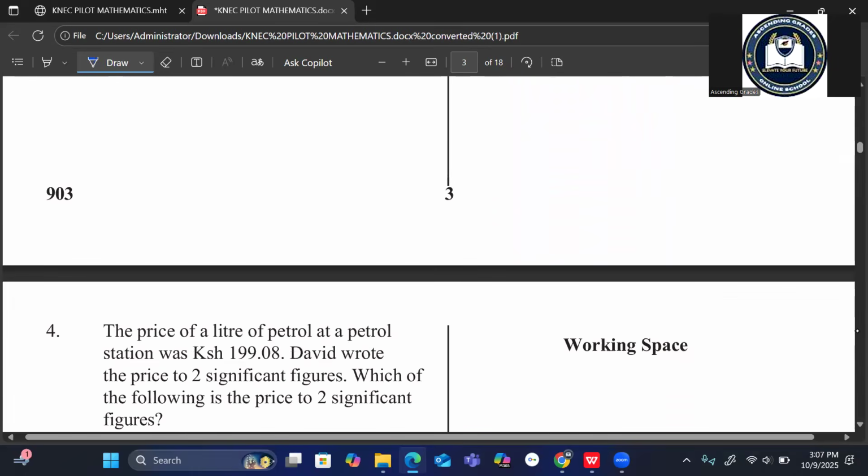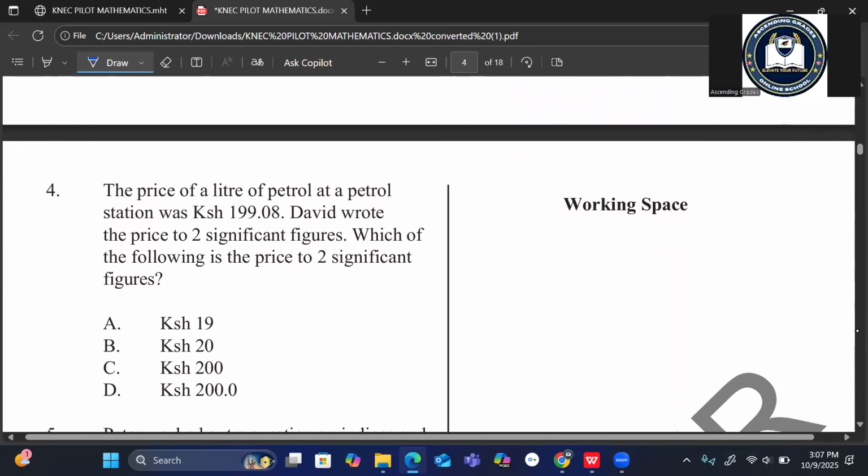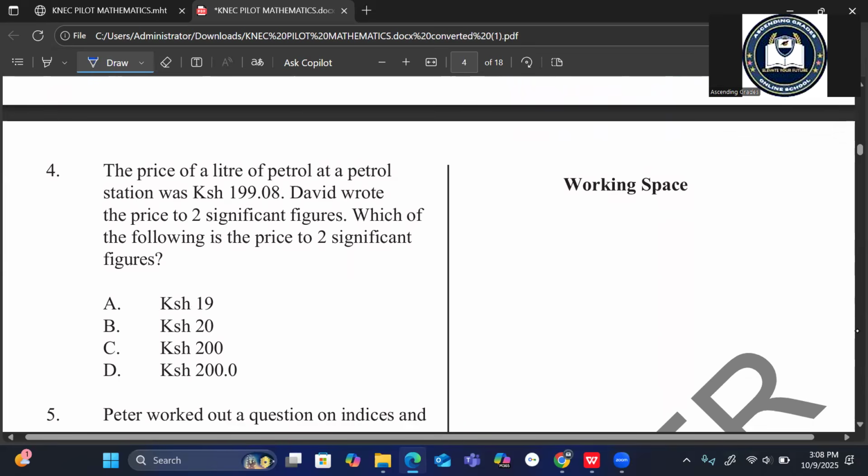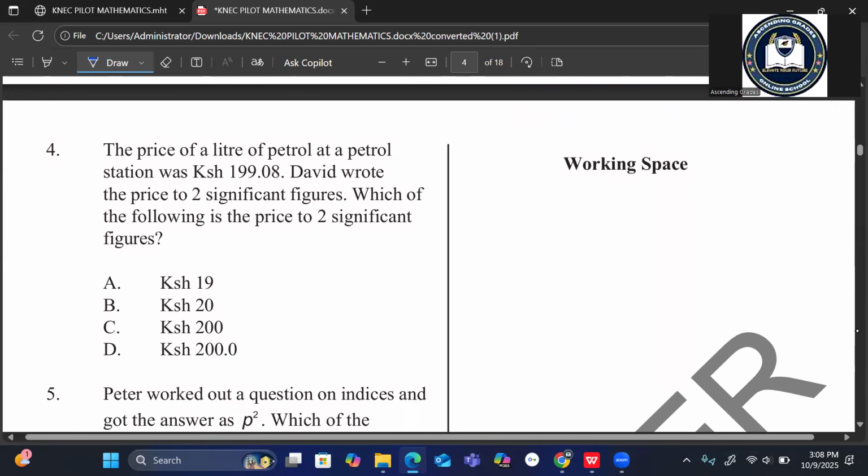Okay, now we move into the next page. That is page 4. Number 4, the price of a liter of petrol at a petrol station was 199.08. David wrote the price to 2 significant figures. Which of the following is the price to 2 significant figures?